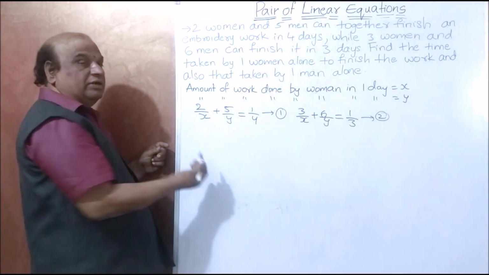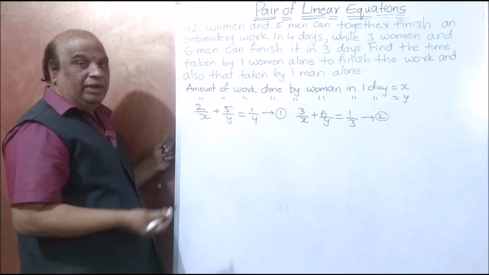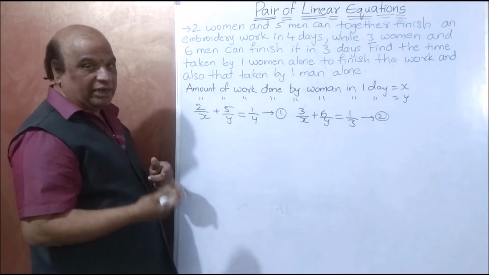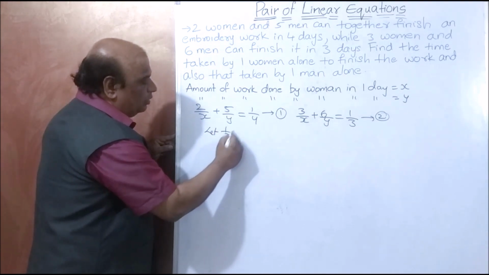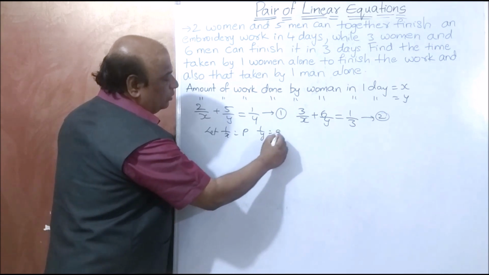reducing the equations to linear equations. Actually, these are not linear equations, so we have to convert them into linear equations. Let 1 by x is equal to p and 1 by y is equal to q.